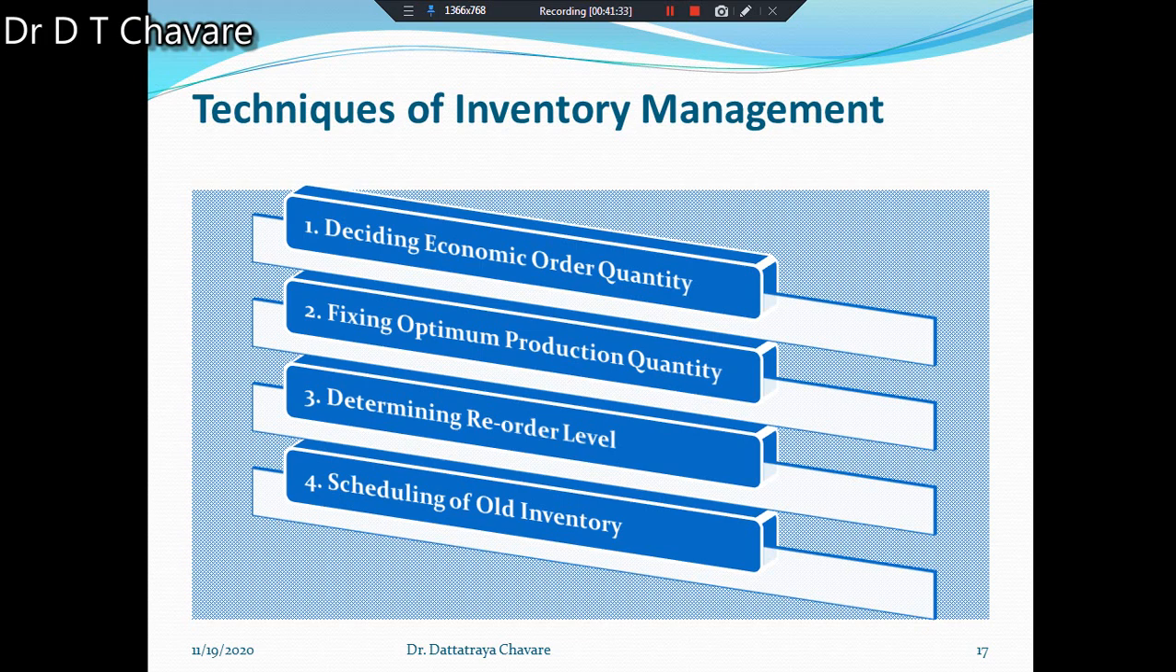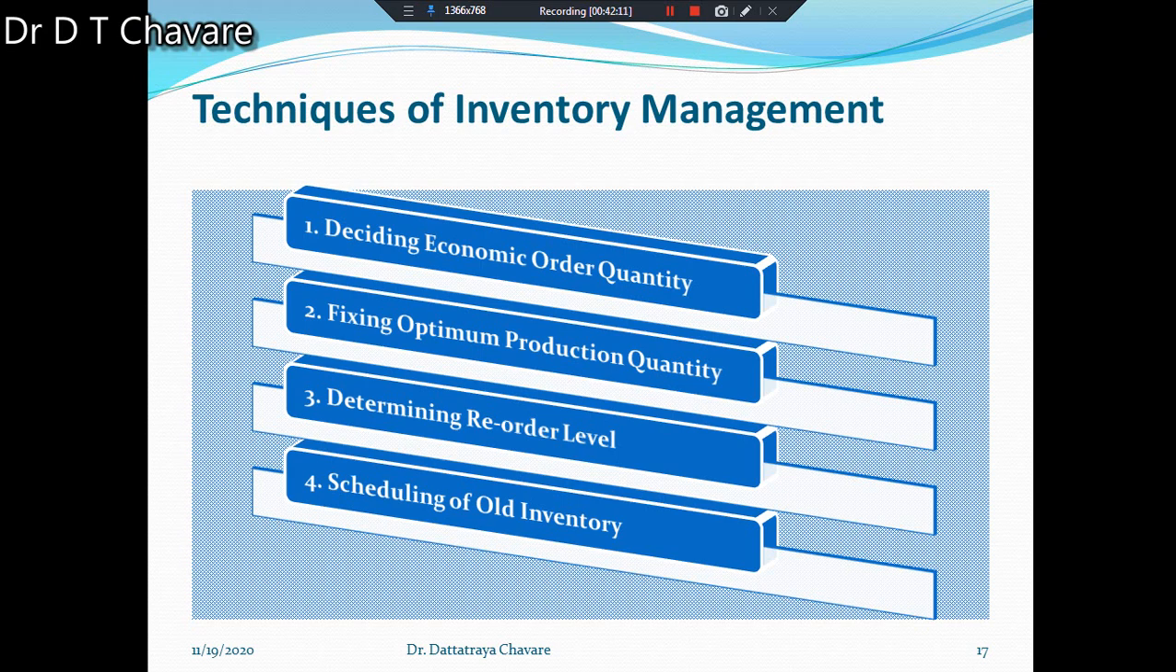This setup cost is in the nature of fixed cost, try to understand, and is to be incurred at the start of each production process. When the size of production run is more, at that time setup cost per unit becomes less. But the carrying cost increases when the size of production is more. It means that you have to fix the optimum production quantity, and this technique is also essential.